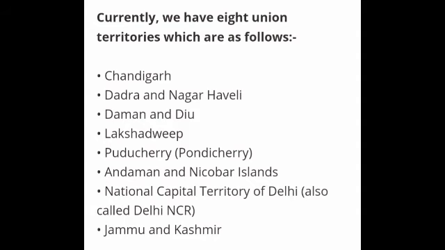Once again listen. First one is Chandigarh, and the second one Dadra and Nagar Haveli. Third one Daman and Diu. Fourth one Lakshadweep. Fifth one Puducherry or Pondicherry. Sixth one Andaman and Nicobar Islands. Seventh one National Capital Territory of Delhi, also called Delhi NCR. And the last one Jammu and Kashmir. So these are the 8 Union territories of India. Did you understand? Then let's move to the chapter.